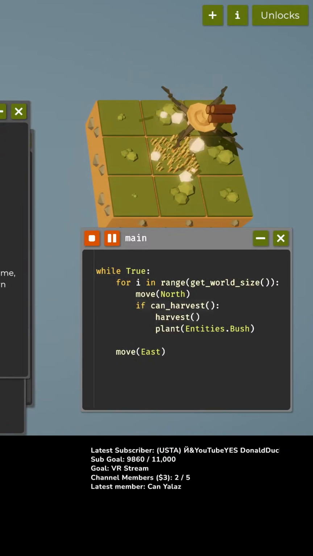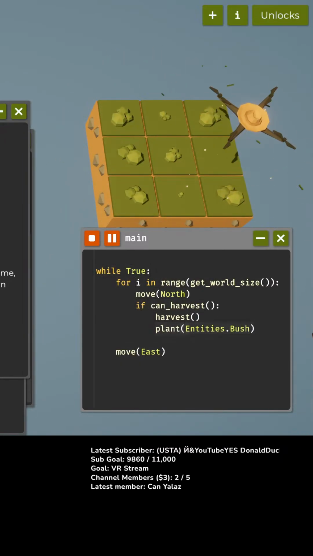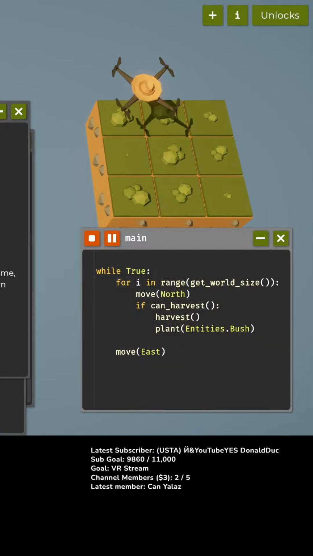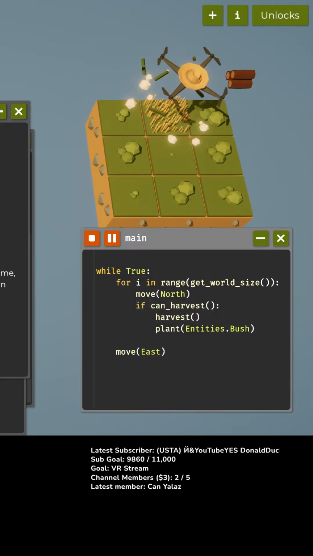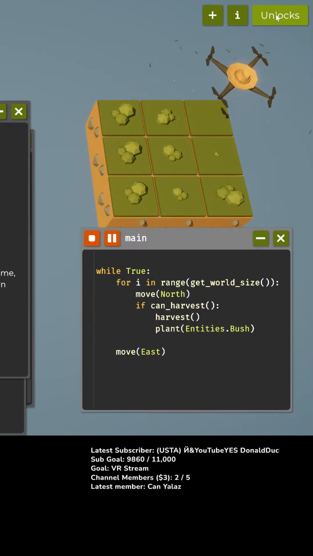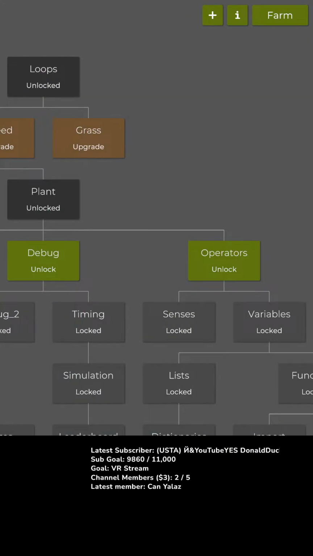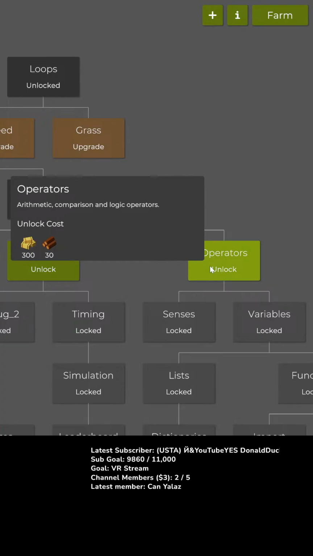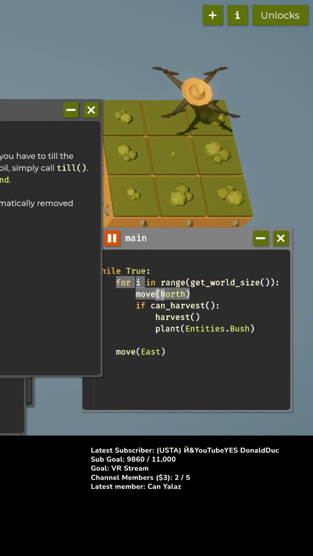Okay, and I can clear to reset the farm and reset the production. I can sometimes get a higher yield, but I need to research polyculture to learn how to get the higher yield. Okay. Unlocks. Let's see what else we can do. So we can unlock... Ooh, we can expand the farm if we have 20 carrots. Okay. Ooh, and we can get debugging tools for some hay and some logs. And we can get arithmetic, comparison and logic operators. Okay, well, let's buy some carrots.